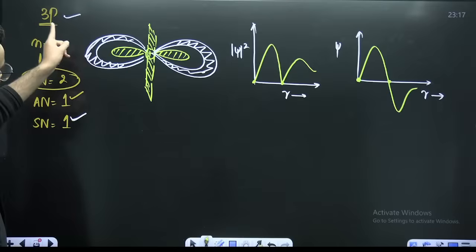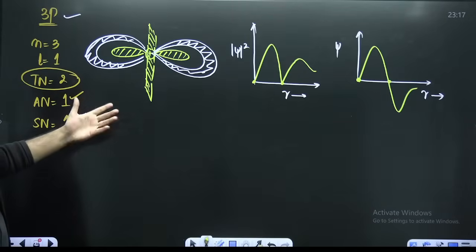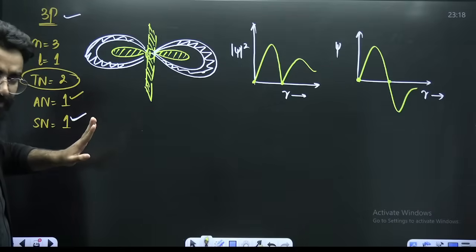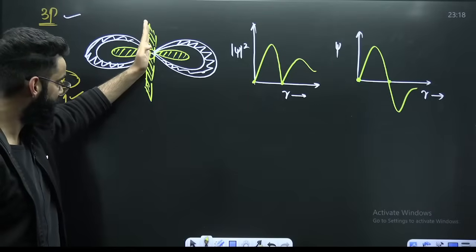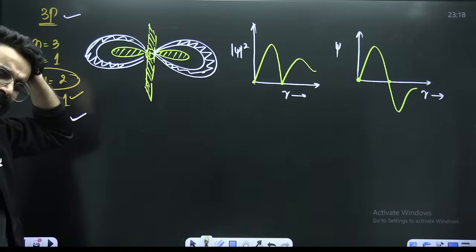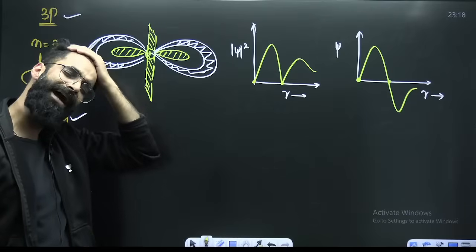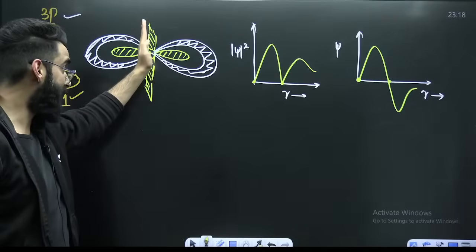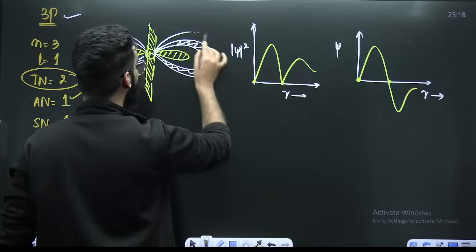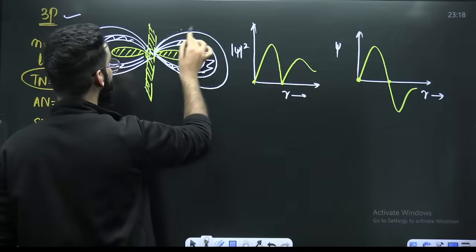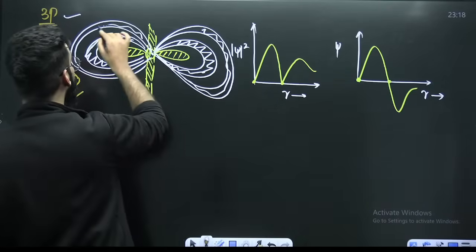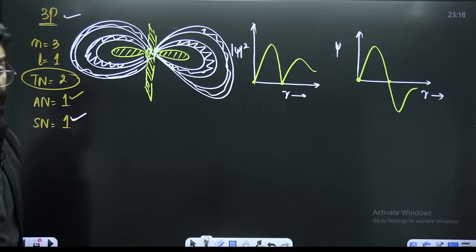My dear students, if I have to convert this 3p into 4p, in 4p there will be a total of 3 nodes. 1 will be angular and 2 will be spherical. So this is angular, this is spherical. Now after this, I have to show one more region, after which electron density starts. Now it does not represent 3p, it represents 4p now.